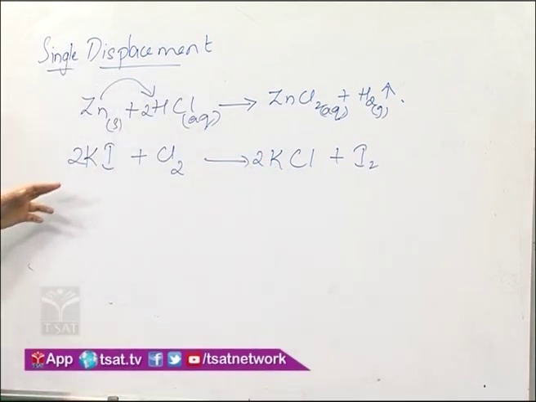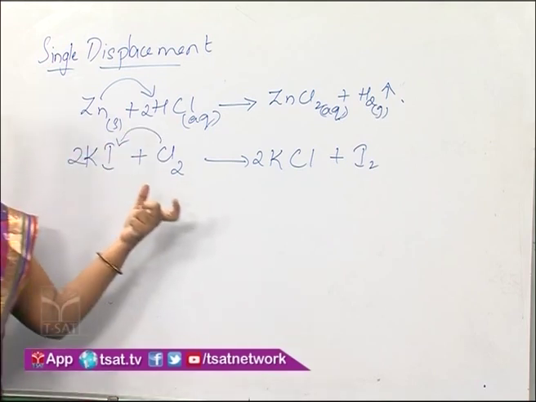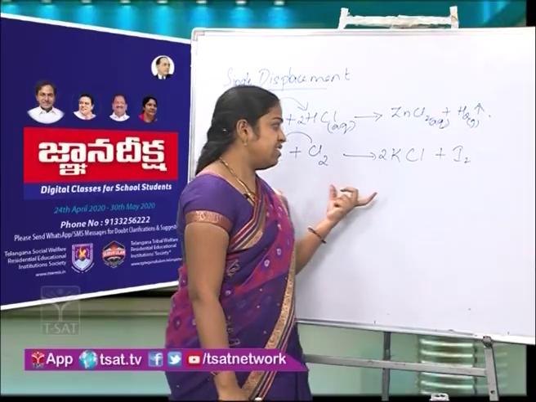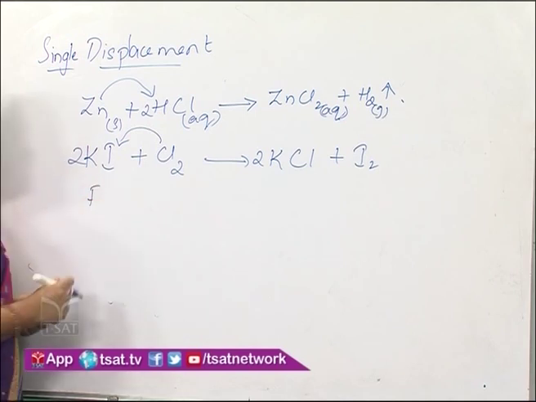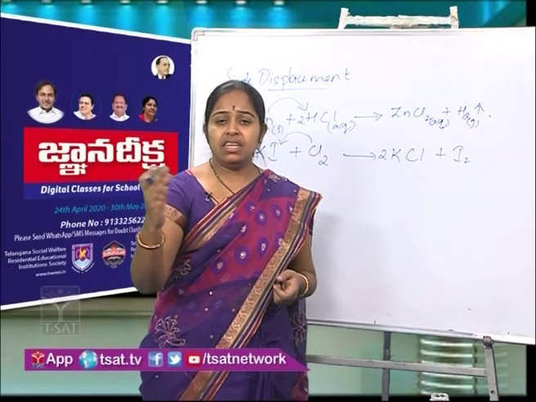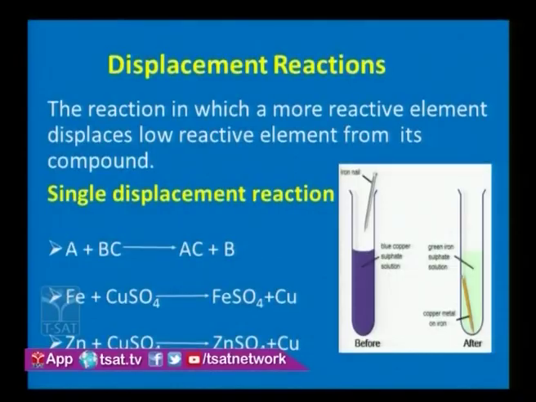Here in this case you can see that there is replacement of anion, so they are called anionic displacement reactions. One more simple example is when we take copper sulphate solution. In the slide you can see the picture. Copper sulphate solution, which is blue in color, when we dip an iron nail in that, after 20 minutes you can observe that the blue color of the copper sulphate is fading and a solid reddish brown solid is being deposited at the bottom of the test tube.